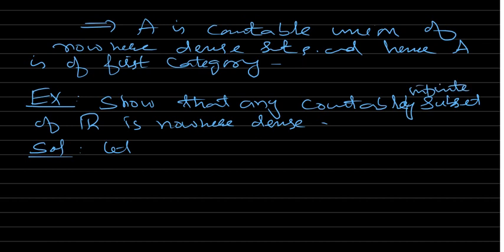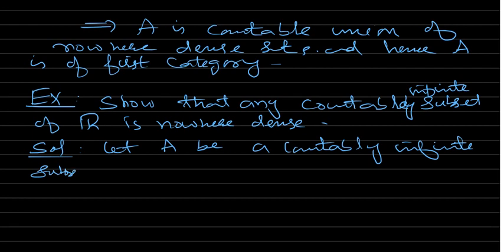So let A be a countably infinite subset of R. Then we can enumerate the elements of it.